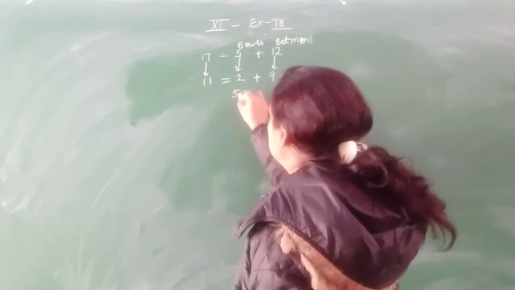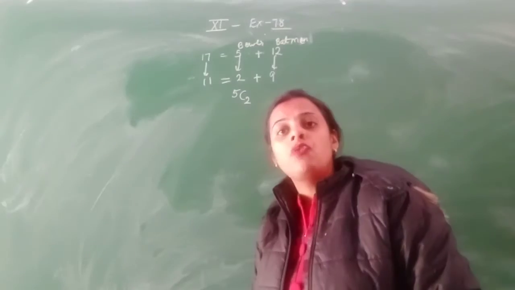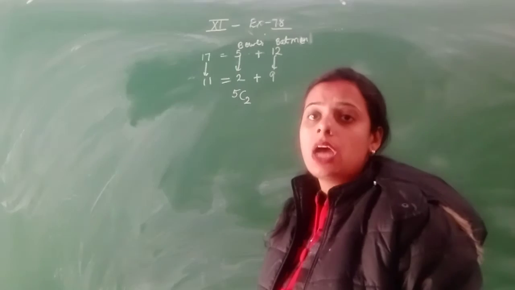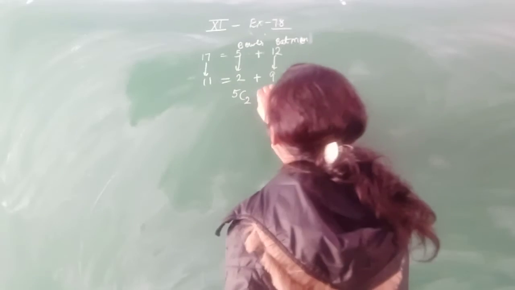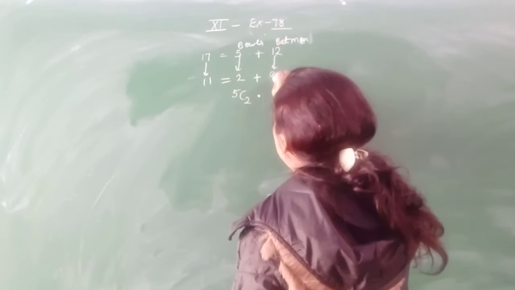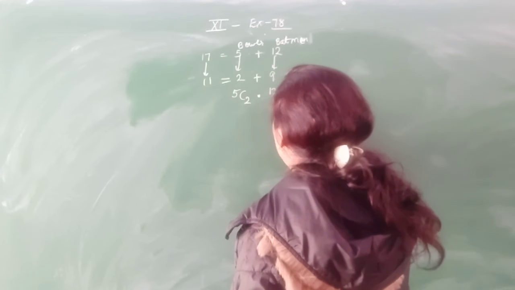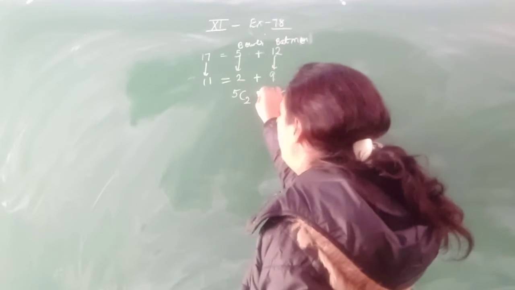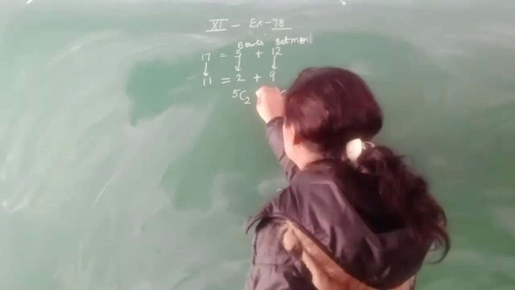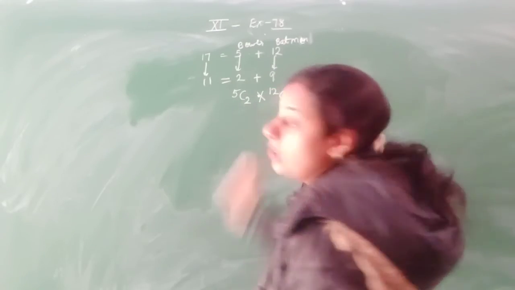So 5C2 is the number of ways of selecting the 2 bowlers out of the 5 bowlers, into the number of ways of selecting 9 batsmen out of the 12, that is 12C9, and you have to multiply them so that you can get the team of 11.